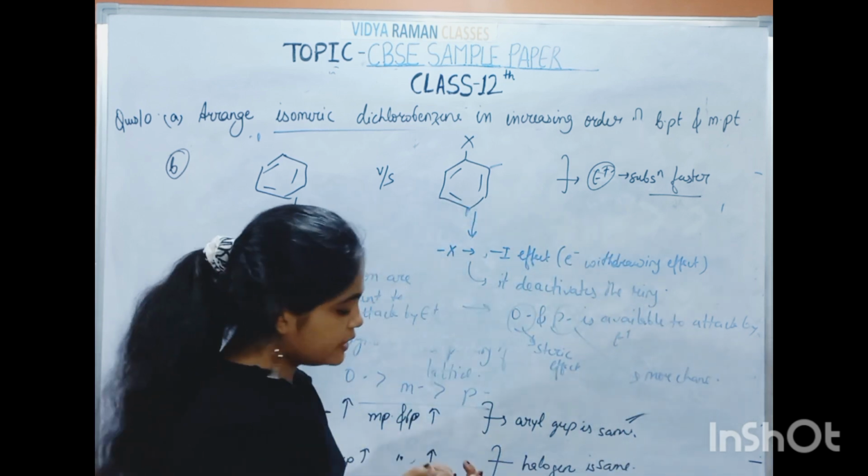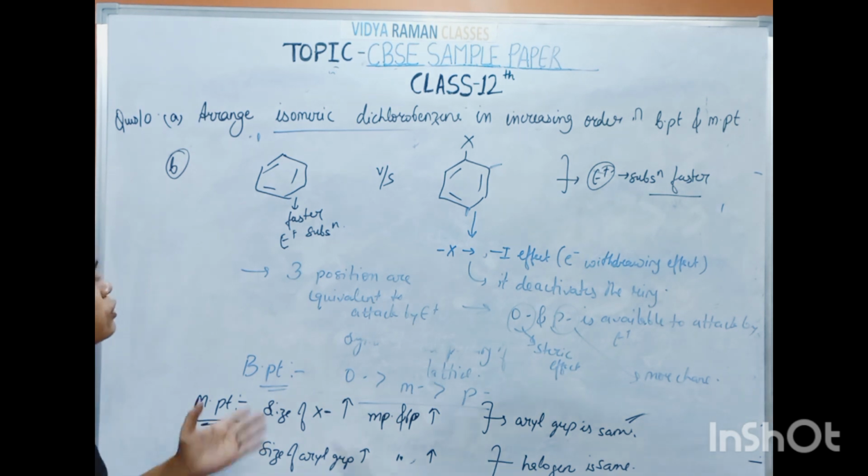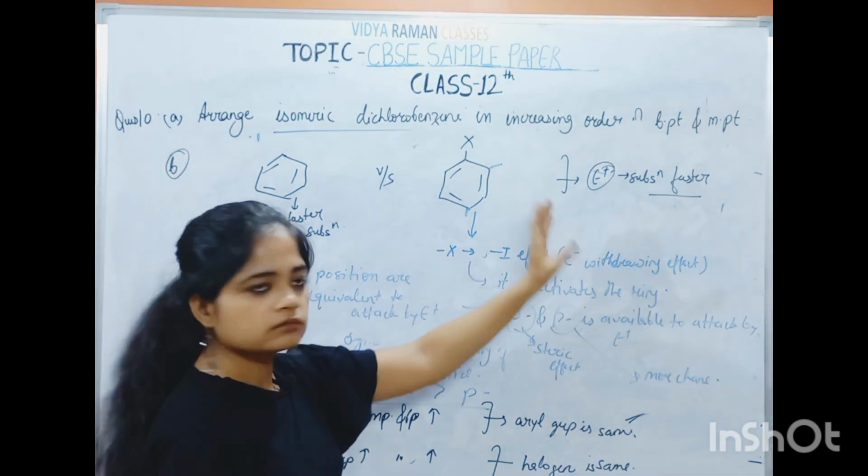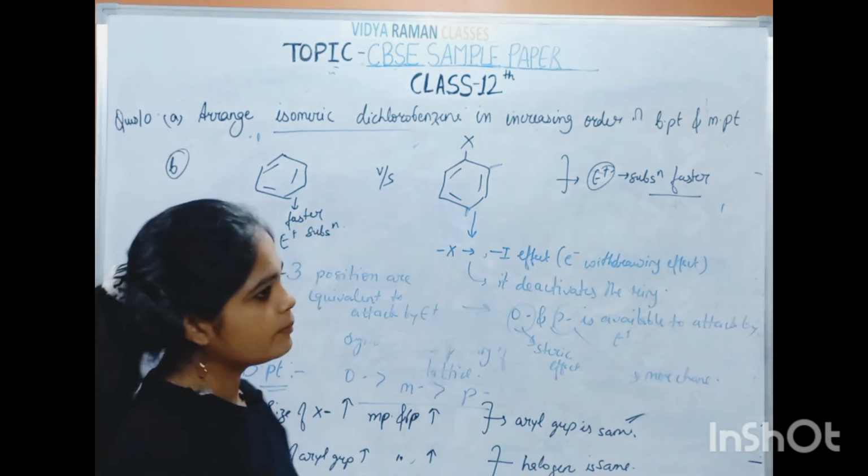So due to less probability of positions, we can say that haloarenes are less likely to undergo electrophilic substitution reaction than benzene.